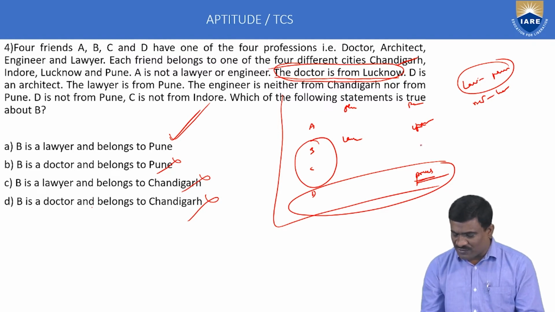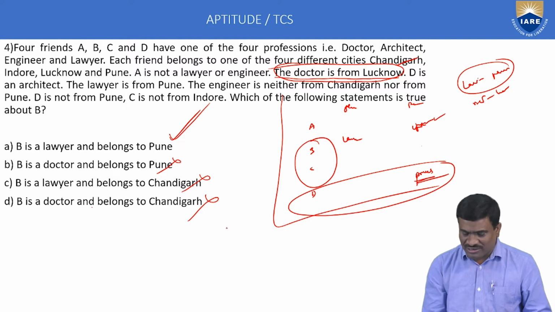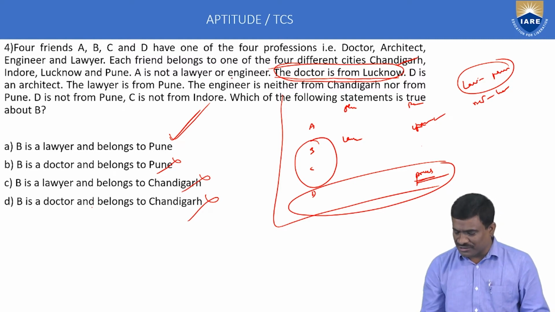C is not from Indore, means the places are already fixed. Pune is completed, and the doctor from Lucknow is also completed. Next, D is not from Pune, that is also a condition, and C is not from Indore. A is not a lawyer or engineer, but here architect is completed. The lawyer is completed, and only doctor is possible.